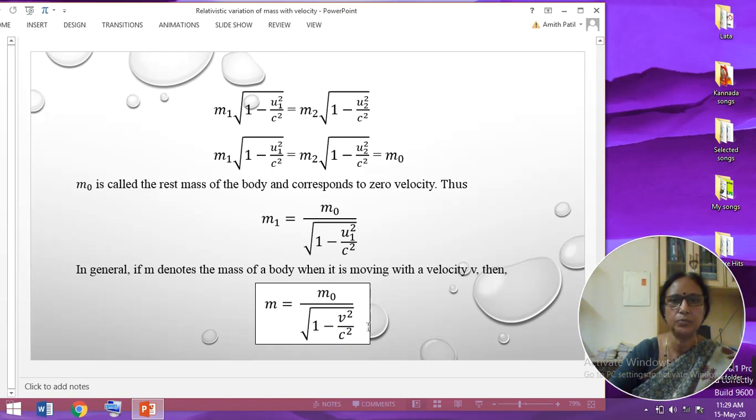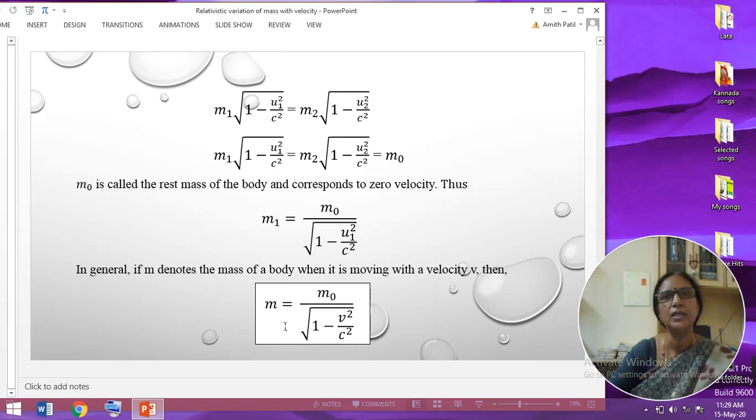This is the expression for variation of mass with the velocity. So from this equation it is clear that as the velocity of the body increases, the mass of the body increases.